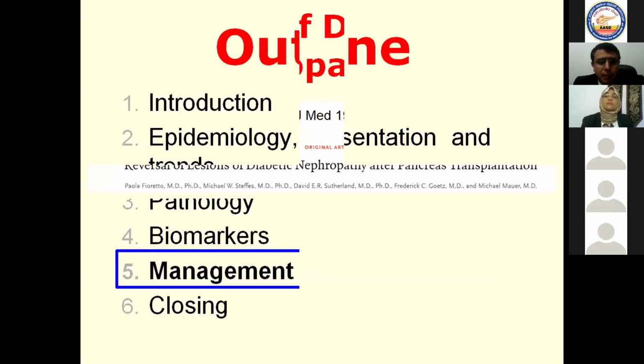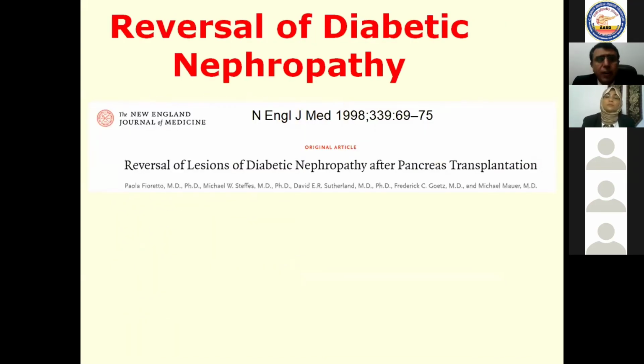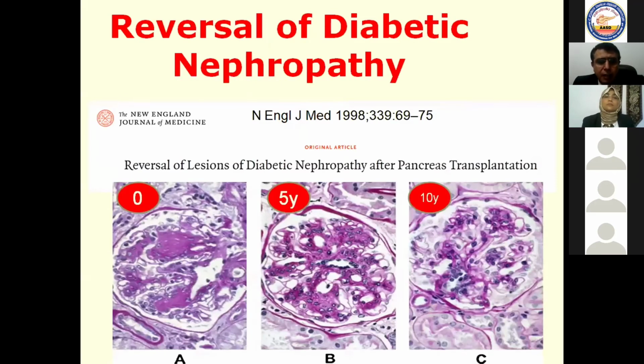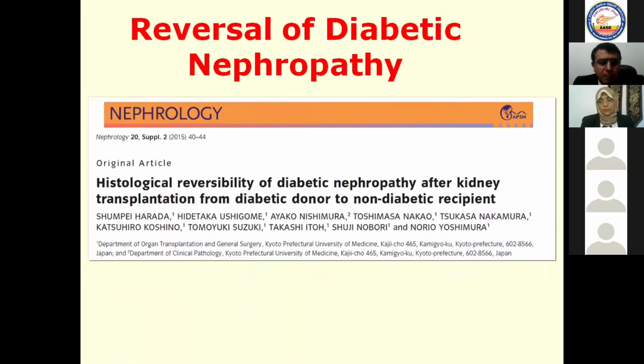What about management? Always our dream is reversal of diabetic nephropathy. Is it true? Yes, it is true. After pancreatic transplantation, they have found that there is regression of the pathology inside the kidney. It may even reach normal after 10 years of pancreatic transplantation. So this may be a hope that it is not a progressive one-way disease. This disease may be reversible.